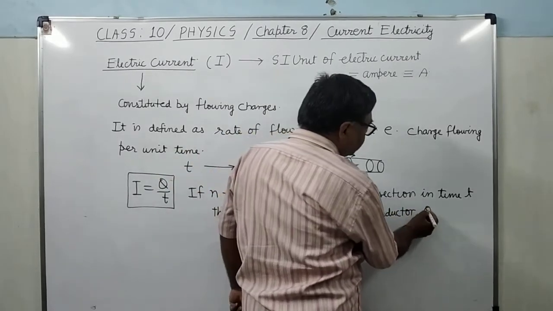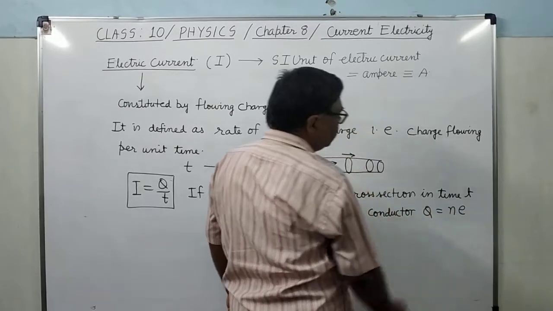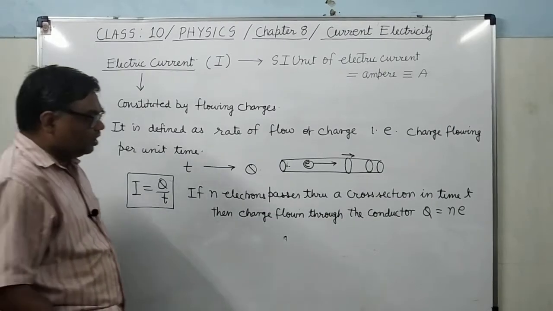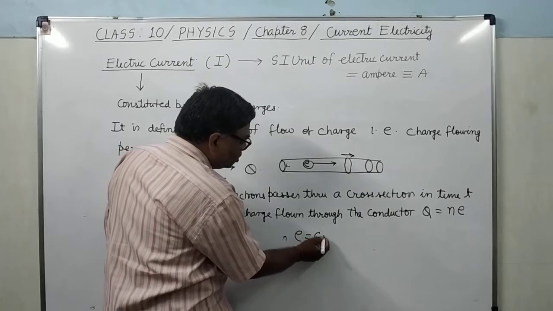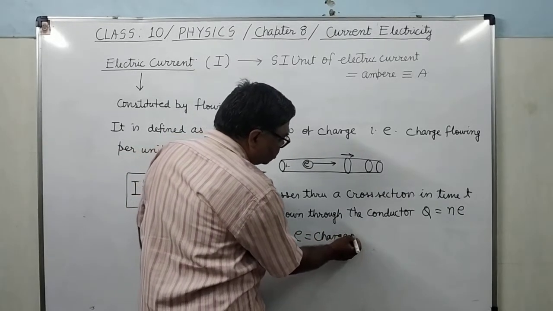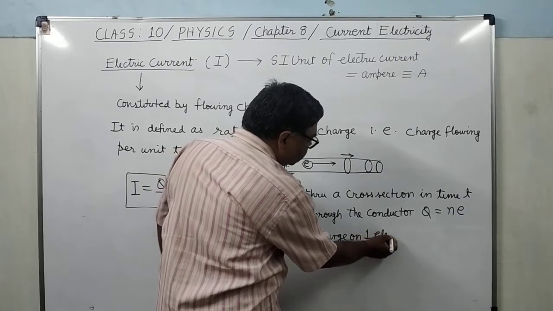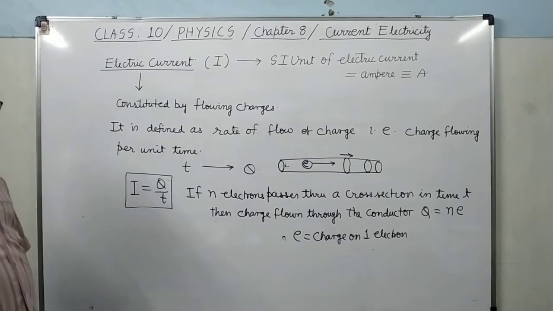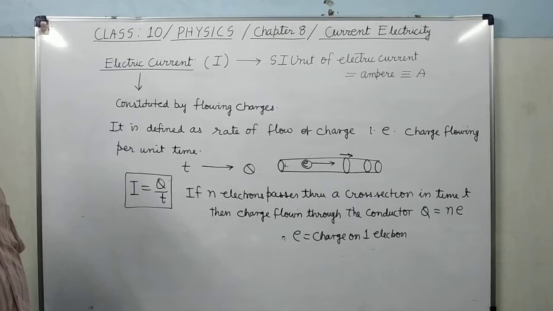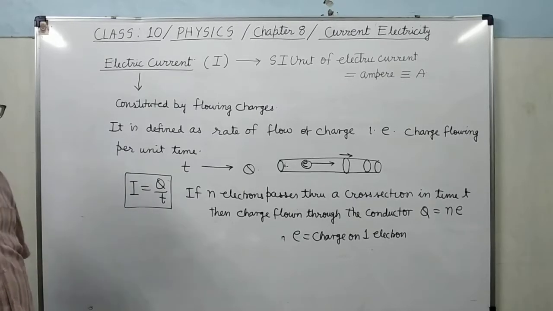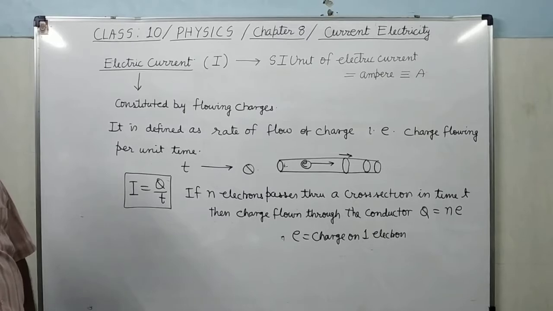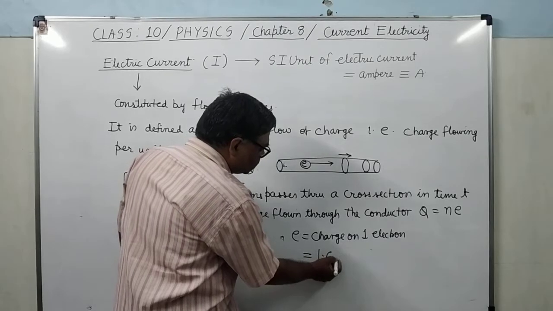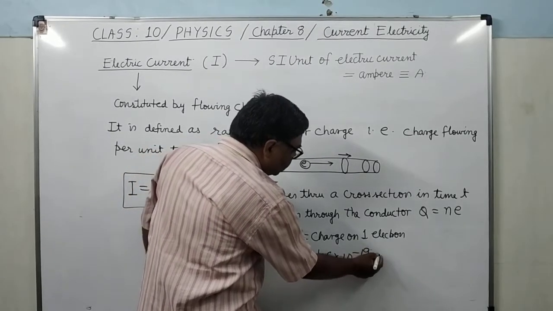The charge flown through the conductor will be Q equals n into e, where e is the charge on one electron, whose value is 1.6 into 10 to the power minus 19 coulomb.